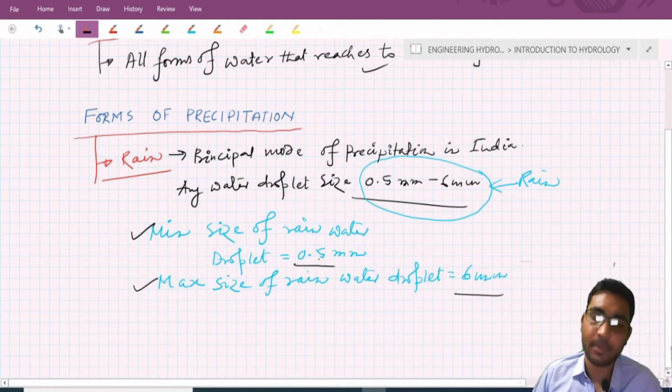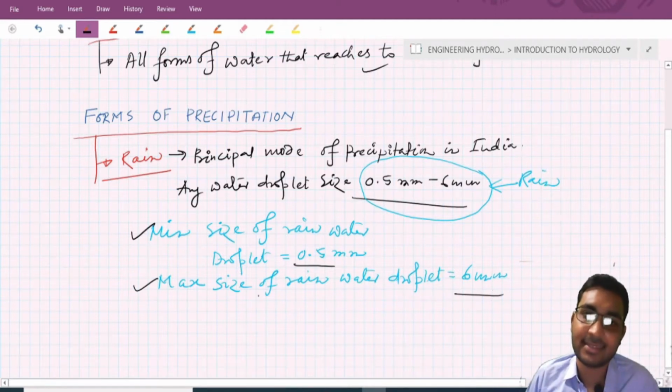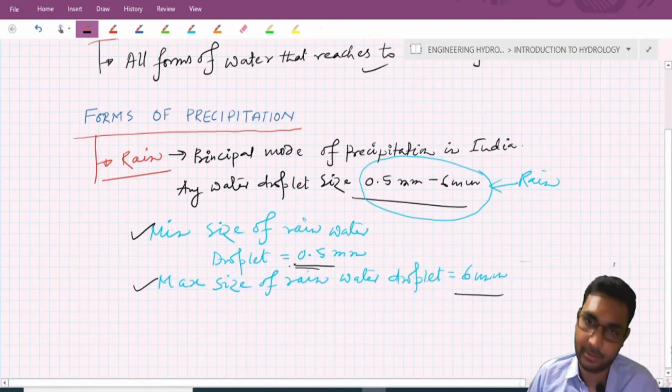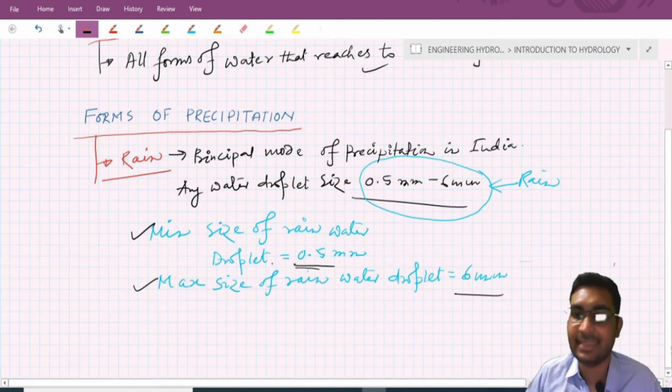Suppose a water droplet has a size lesser than 0.5 mm, then we do not call it rain. In the same way, any water droplet whose size is greater than 6 mm is also not considered as rain.